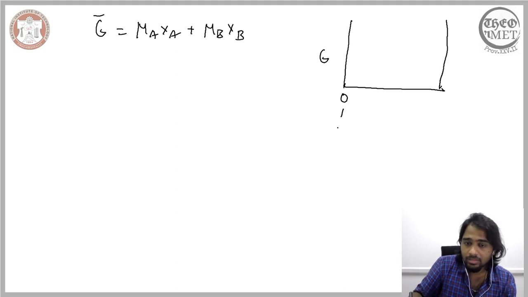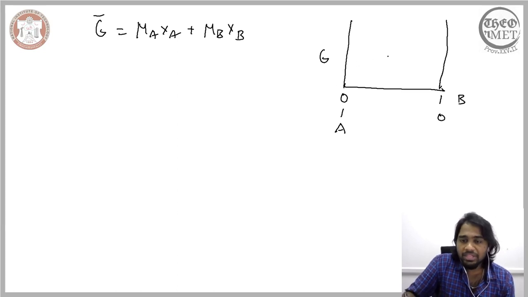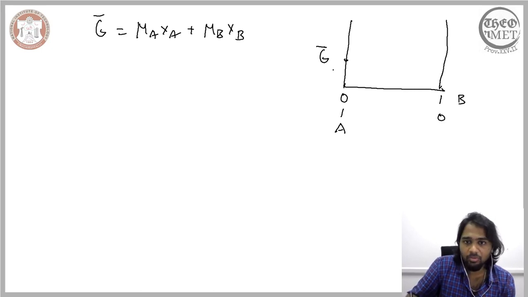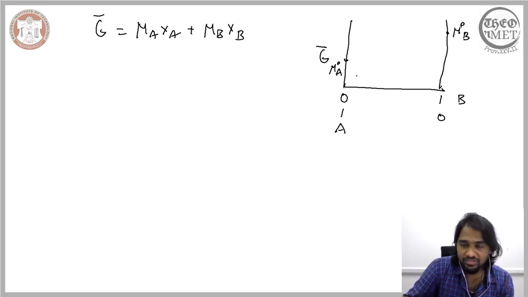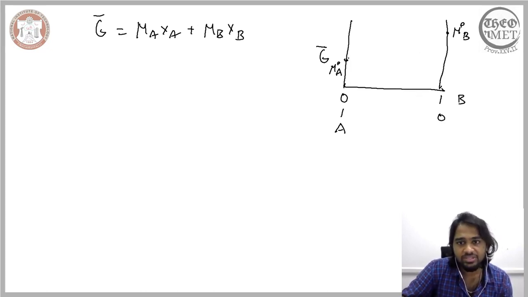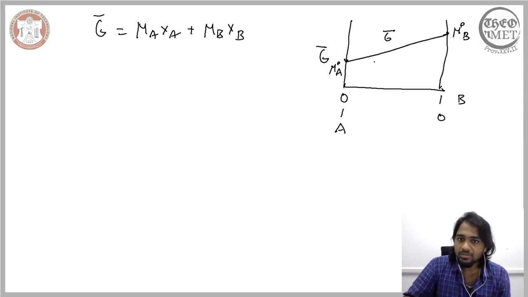So when you consider an illustration such as this, at the one end you have a completely A element, and on the other hand it is represented by element B. At each of these extremes you have a corresponding Gibbs free energy per mole, and that is represented by mu naught A, and here it is represented by mu naught B. So we have identified two points at the extremes of this plot, and this expression indicates a linear relation. Therefore the Gibbs free energy for this mixture is represented by a linear line this way.